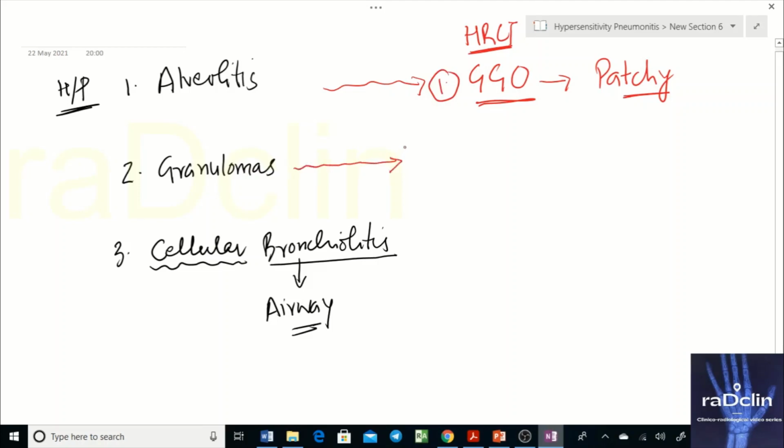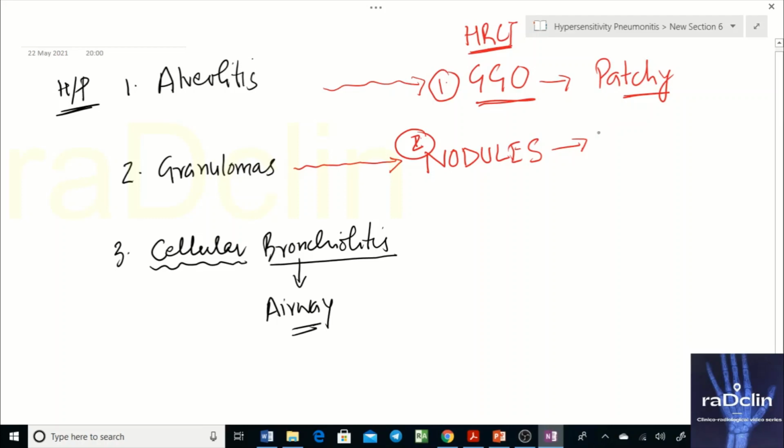Now these granulomas, how are they going to look? Granuloma will simply cause what? Just like in sarcoidosis, where we will discuss granulomas presenting in the form of nodules, here also they will present in the form of nodules. And these nodules, what are these nodules? We describe nodules in two patterns of distribution: one related to the secondary pulmonary lobule, and the second pattern is defined in terms of distribution in the whole lung.